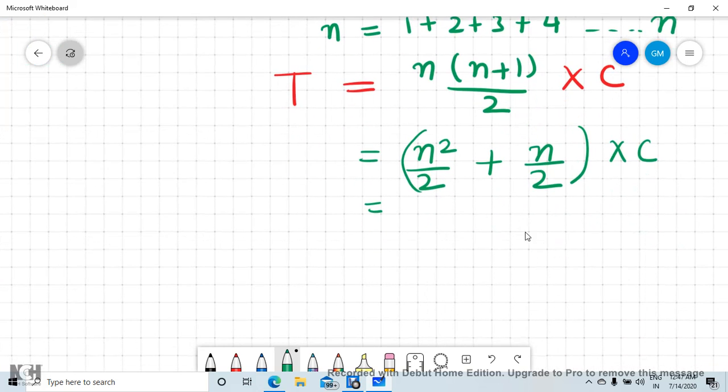So what is the maximum order? The order is n square, so the complexity of this algorithm is O(n square).